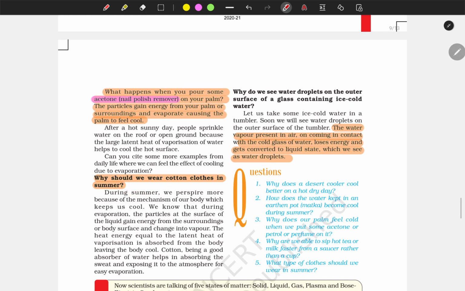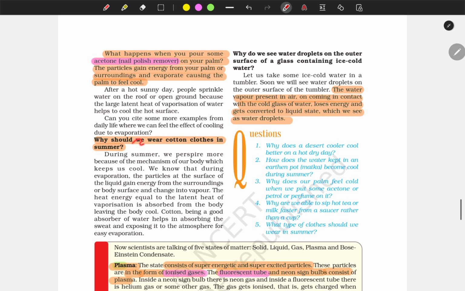There is another question: Why should we wear cotton clothes in summer? During summer, we perspire, it's sweating. We sweat more because of the mechanism of our body which keeps us cool. Why should we wear cotton clothes?